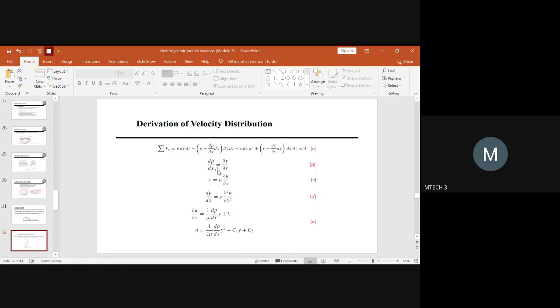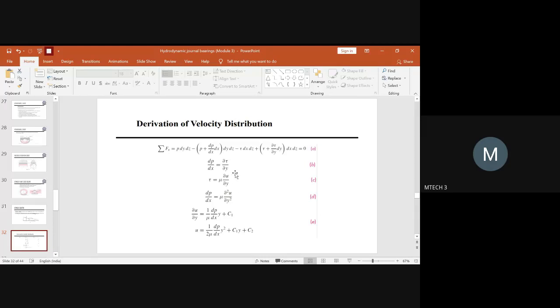Apart from that, we have derived this equation already: the shear stress is equal to mu into dou u by dou y. We derived this with respect to our viscosity equation also, wherein the shear stress is directly proportional to the velocity gradient with which the lubricant is moving. If you want to remove the proportionality symbol, you have to use a constant, which is the viscosity value. So the shear stress mainly depends upon the grade of viscosity of the lubricant you are using and the velocity gradient with which it has been moving, right? This is the equation we derived already in the previous classes.